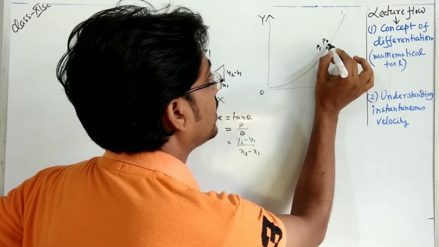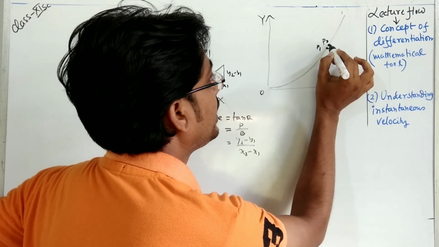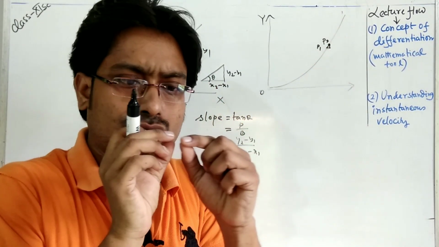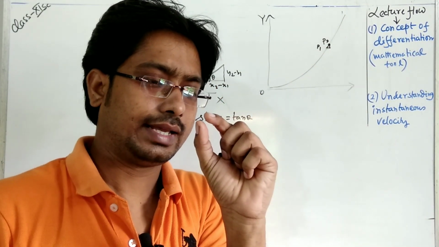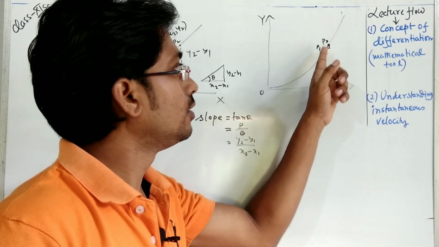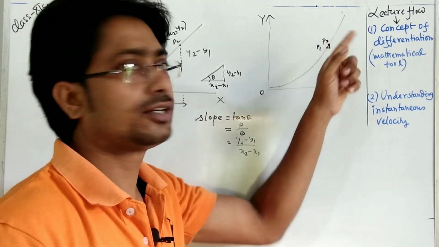Then these points actually make a triangle. You can see this triangle. It is such a small segment of the curved line that we have taken, that it is a straight line, and that will actually be tangent at those 2 points.